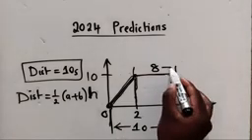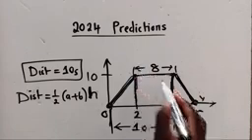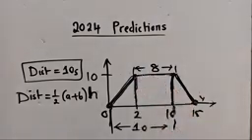Here to here, it's 8. Are you okay the way I found these two numbers, 10 and 8? Quickly, are you comfortable with the way we found 10 and 8?